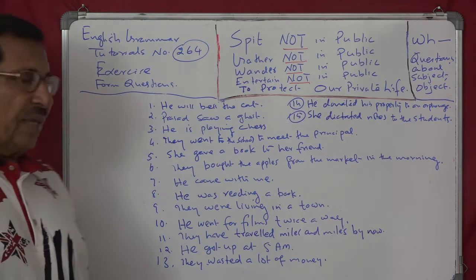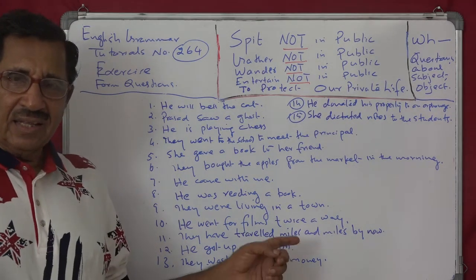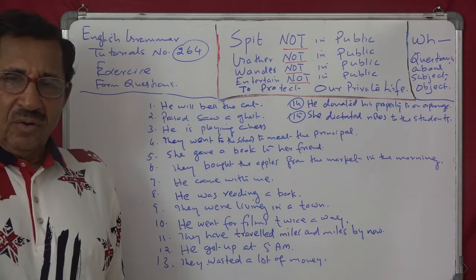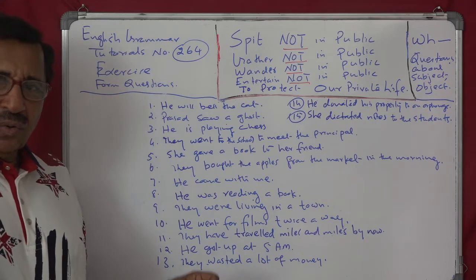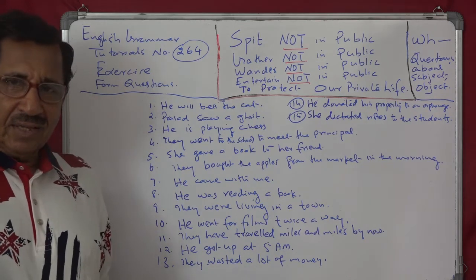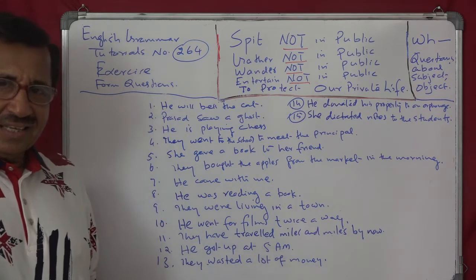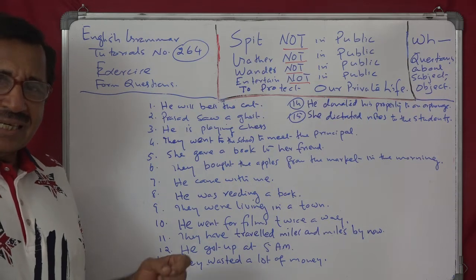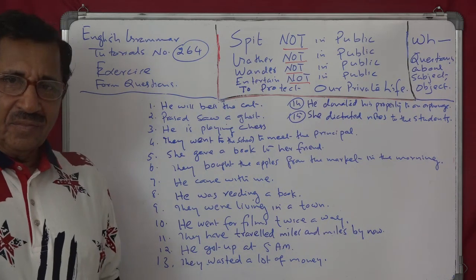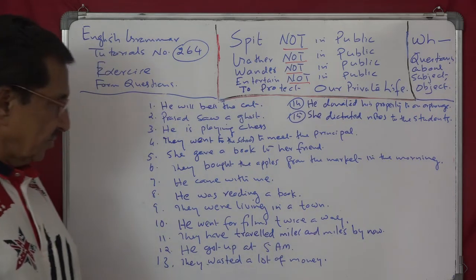He came with me. With me. Me is the object of a preposition, with. So, who came with me? He came with me. Who came with you? He came with me. With whom did he come? He came with me. Okay.